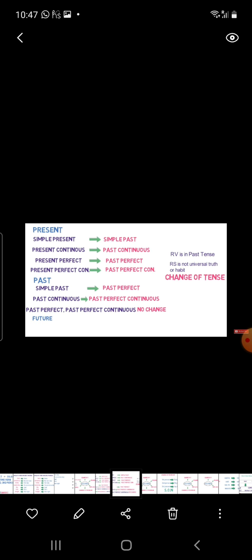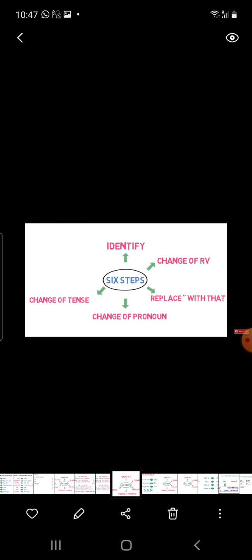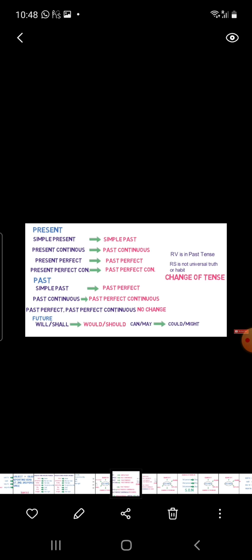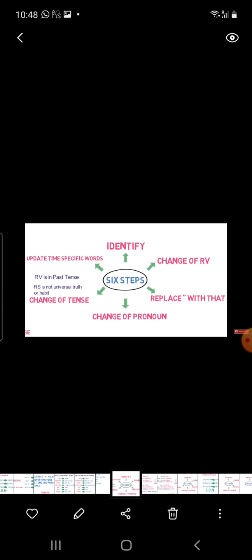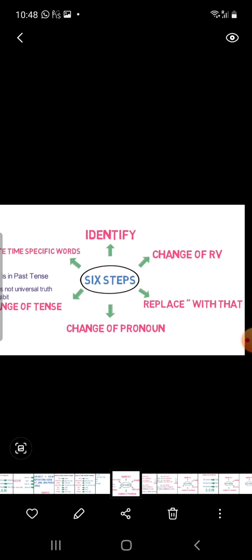Okay, now we will discuss the 6 steps. Here there are 6 steps, and you must follow them. First, identify. Second, change the reporting verb.